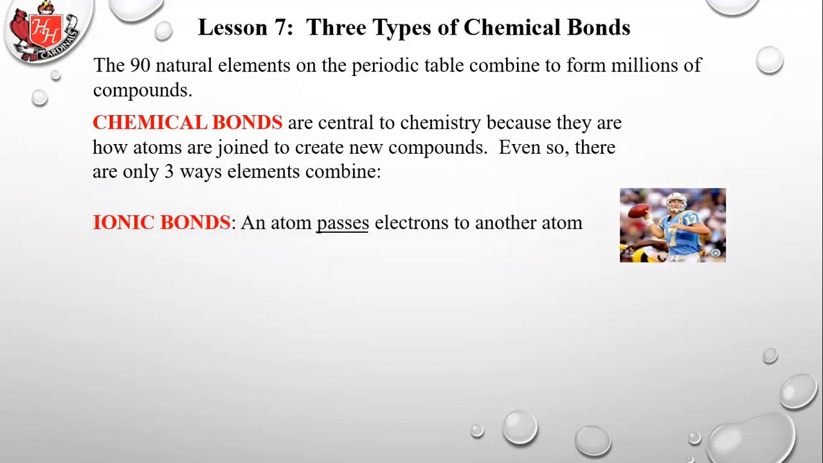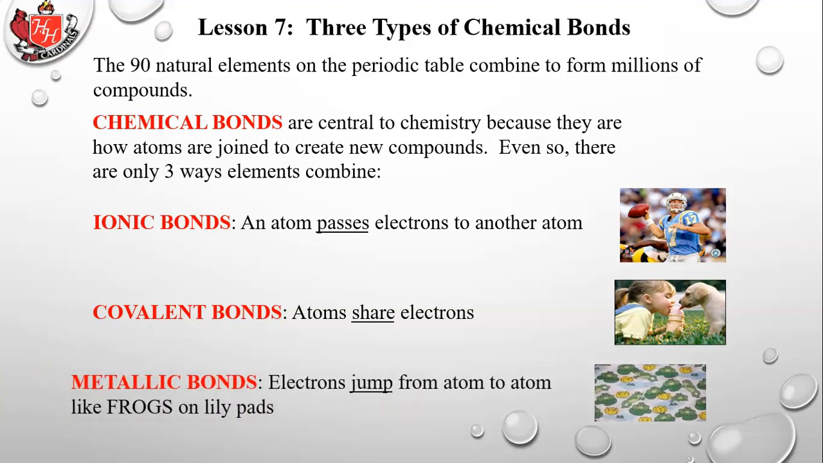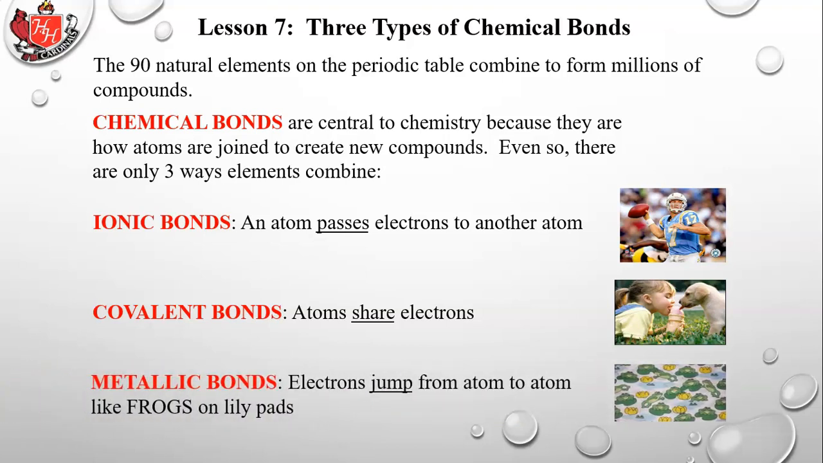So first, ionic bonds. An atom passes electrons to another atom. Second, covalent bonds. That's where atoms share electrons. And third are metallic bonds. In this case, electrons jump from one atom to another, like frogs on lily pads. They just jump around in between atoms almost freely, and this creates a chemical bond between metal atoms.